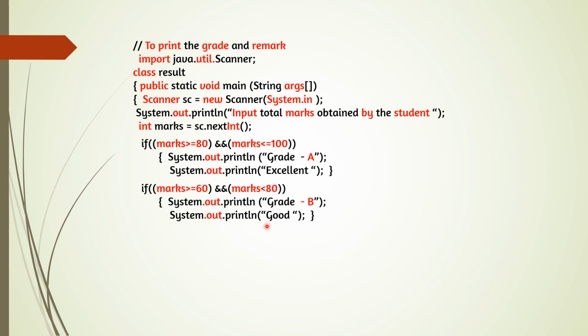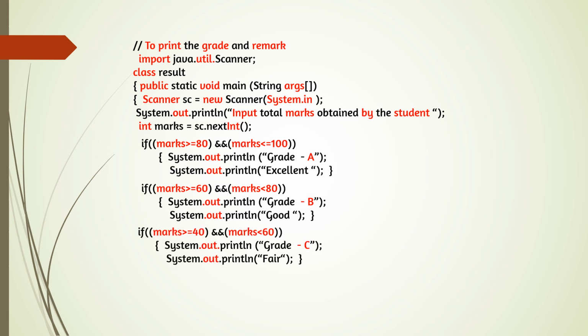So both of them we are printing enclosed in brace. And now if both the conditions are false, then the third condition, marks is greater than 40 and marks is greater than 60. Then System.out.println grade C and System.out.println fair. So both grade and remark we are printing in 2 lines enclosed in brace.